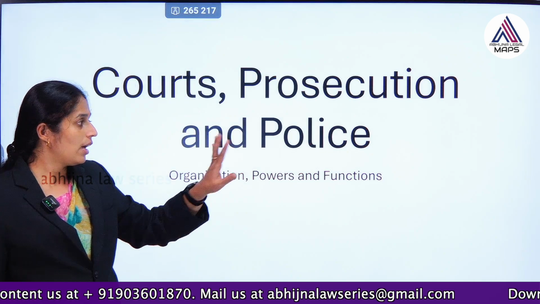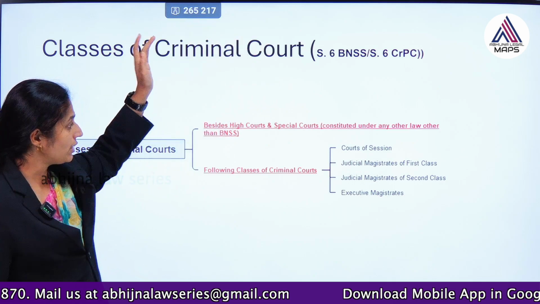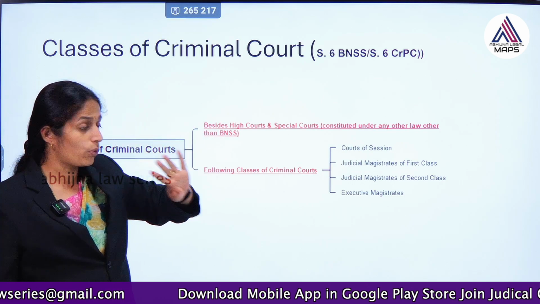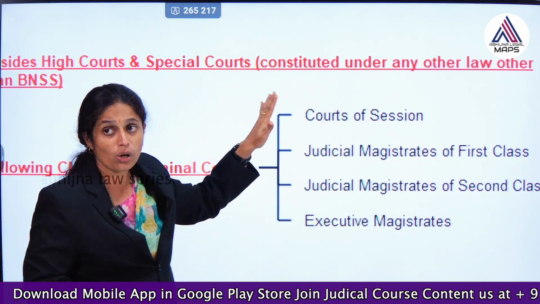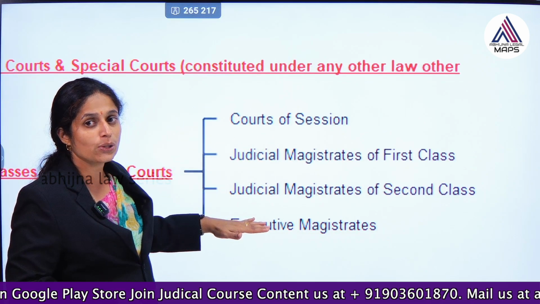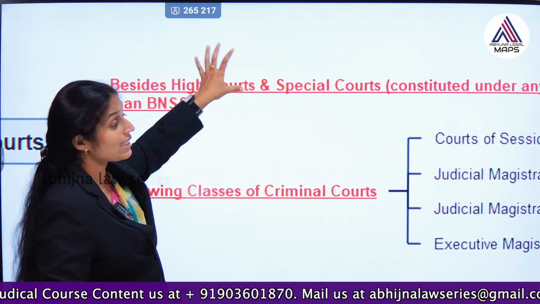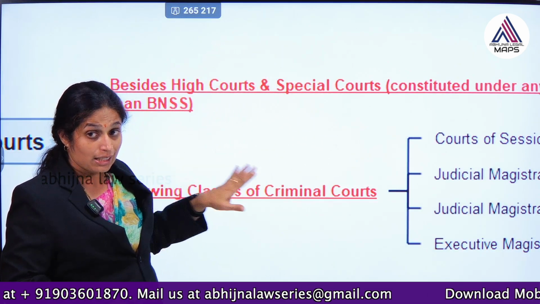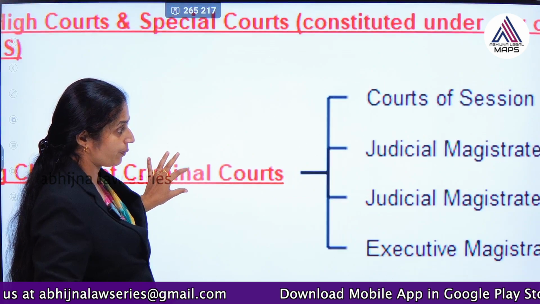I have already explained section 6 of BNSS and section 6 of CRPC. What does it do? It classifies different courts, okay. There are 4 kinds of courts I have just mentioned: Courts of Session, that is Sessions Court, Judicial Magistrate of First Class, Judicial Magistrate of Second Class, and the fourth one is the Executive Magistrate. So what does it state? It says that besides High Courts and special courts, criminal courts classification is this, okay. Remember these 4 kinds of courts as per our code.